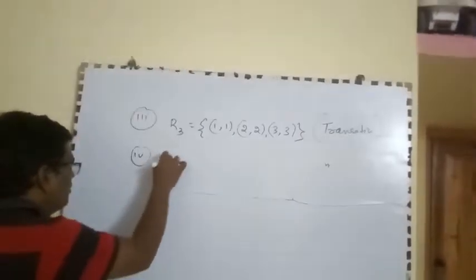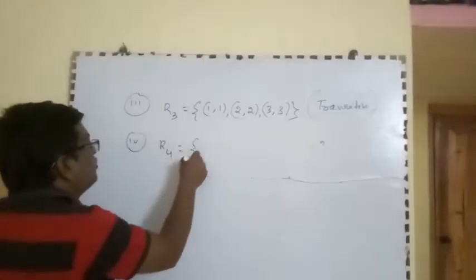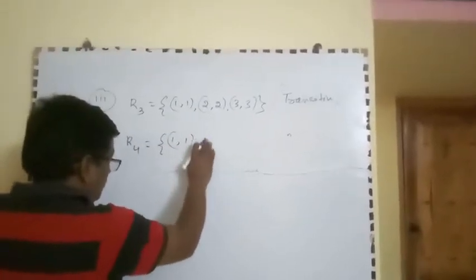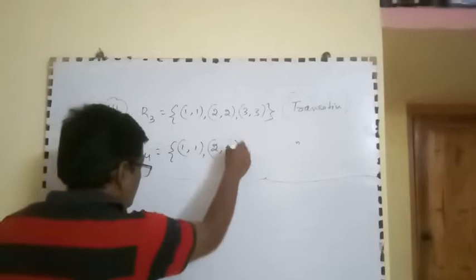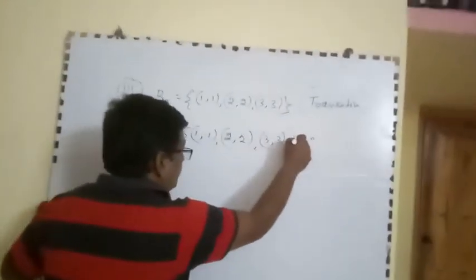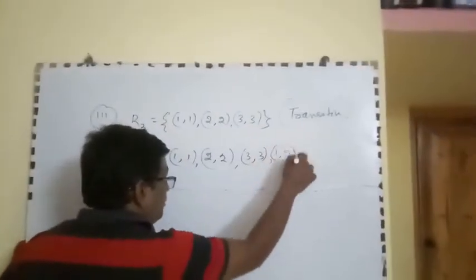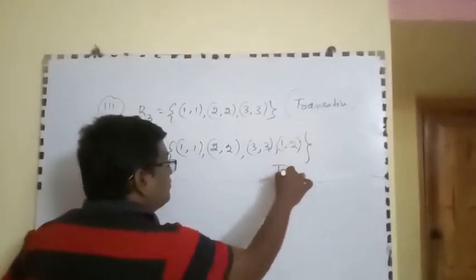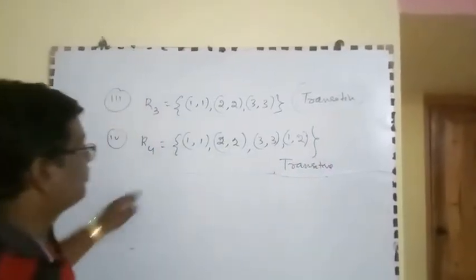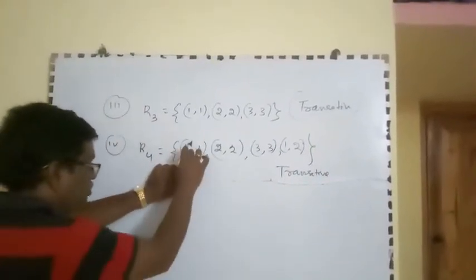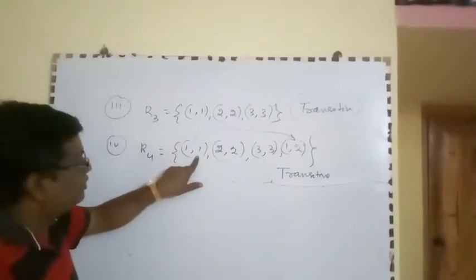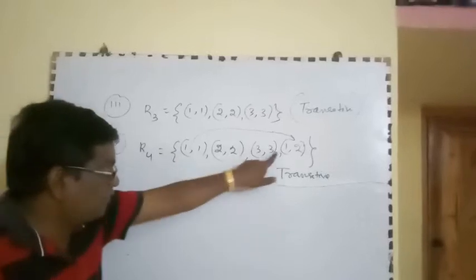Fourth, R4 = {(1, 1), (2, 2), (3, 3), (1, 2)}. This is transitive because, suppose we compare (1, 1) ending with 1 and (1, 2) starting with 1.